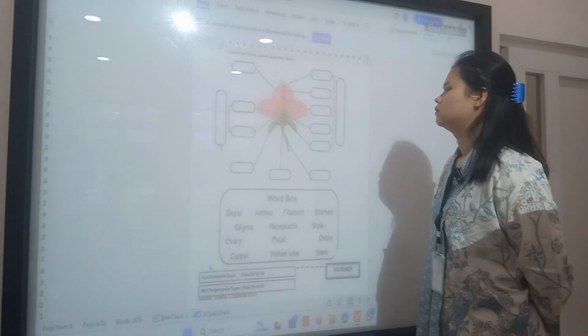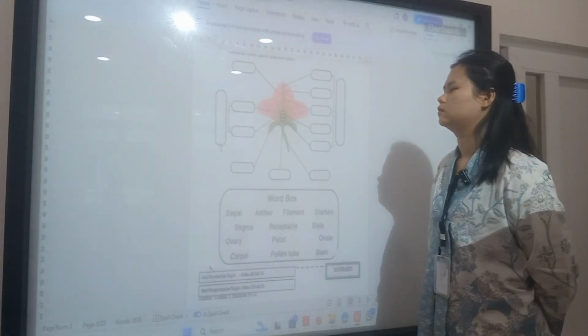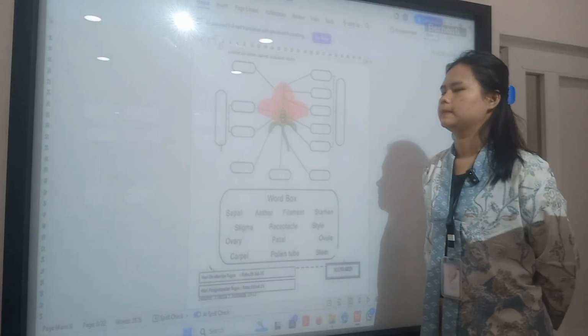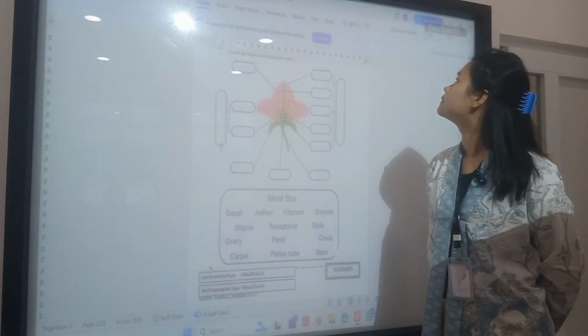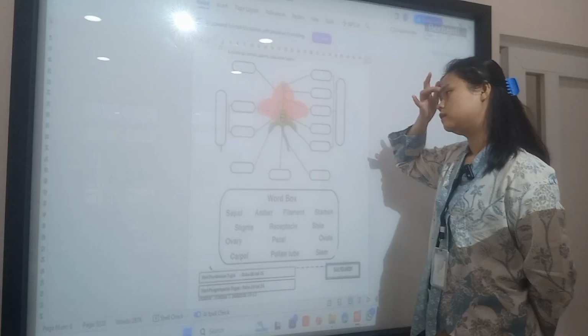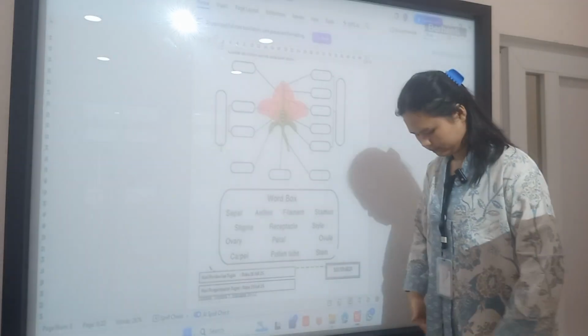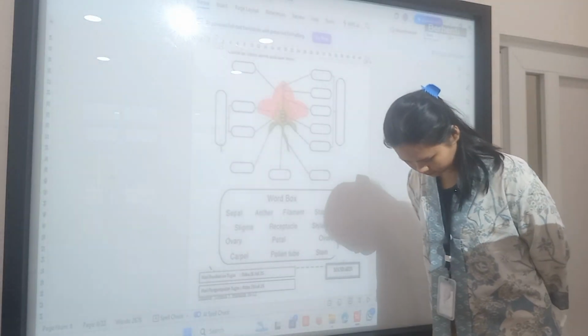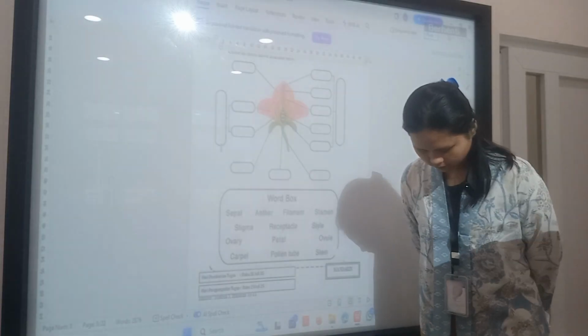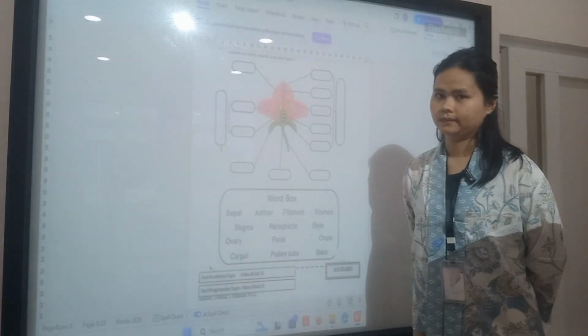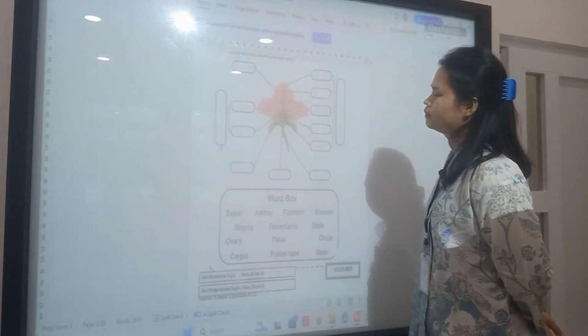Now we move to math. This is still about vectors. I think we can skip this one. How about mathematics?